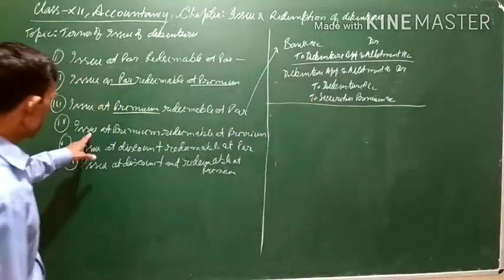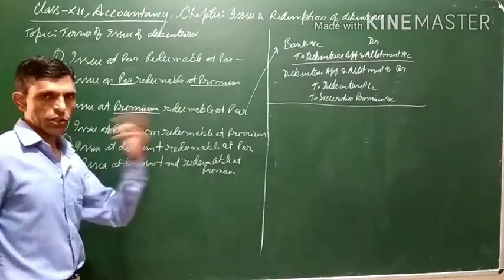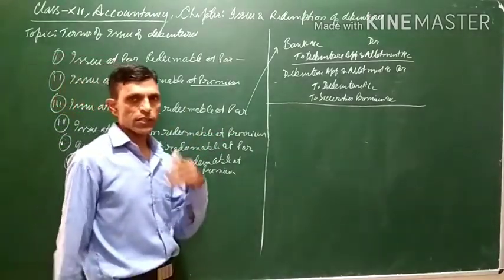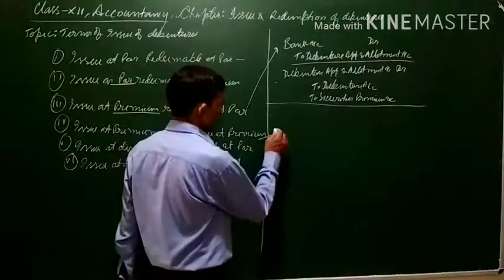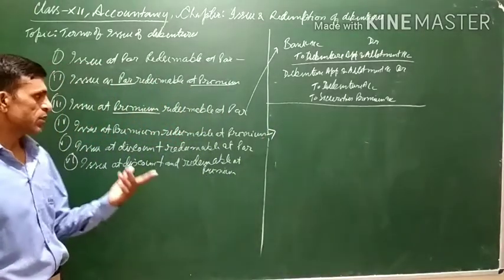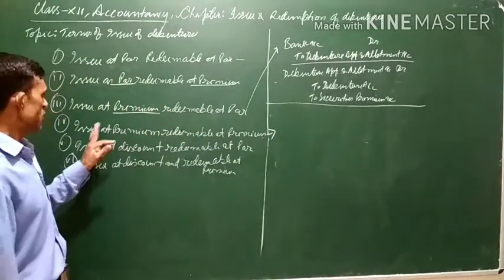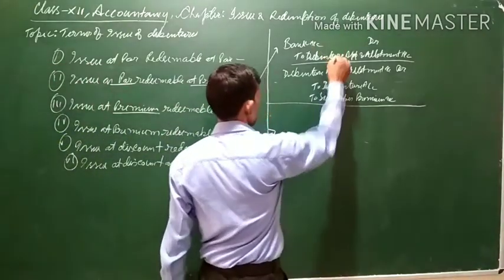Now comes the fourth one: issue at premium and redeemable at premium. It is issued at a premium, so extra money is charged, as well as at the time of redemption some extra money will be paid also in the form of premium. In the fourth scenario, again there will be two entries. First, the money will be received; because the debentures are issued at a premium, some extra amount will be received. The entry will remain the same.